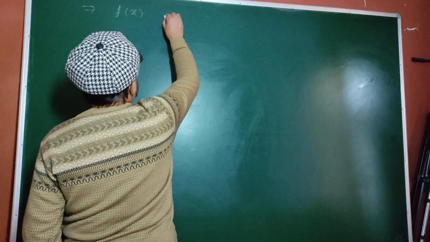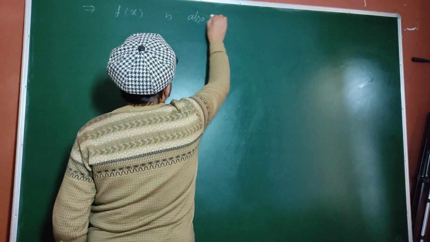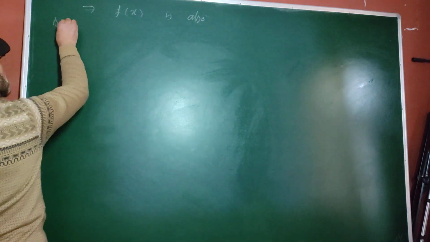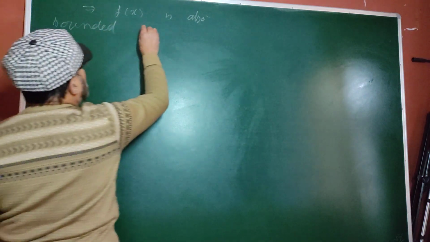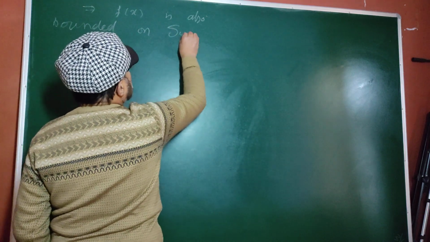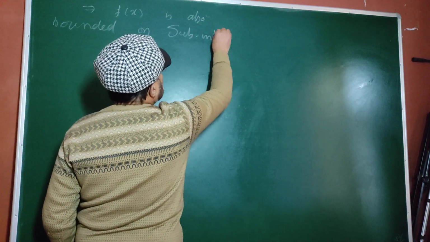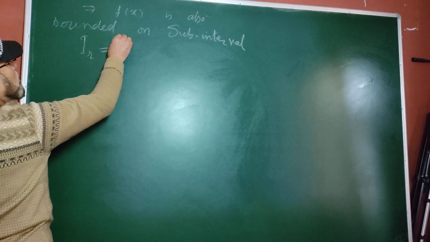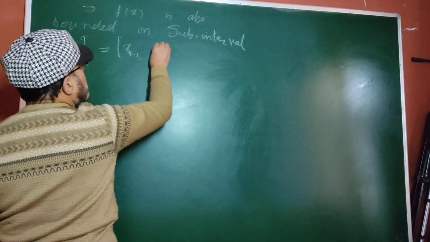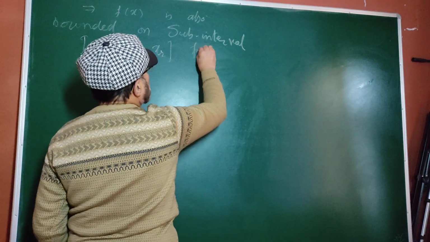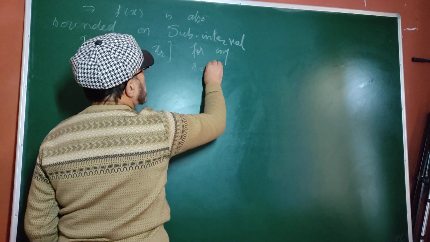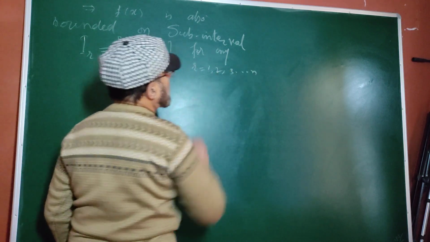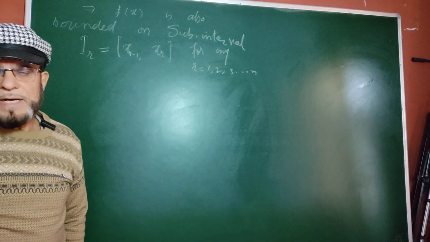Yes, we said that f(x) is also bounded. It remains bounded on the subinterval Ir equal to xr minus 1, xr for any r; you will get these subintervals I1, I2, I3.